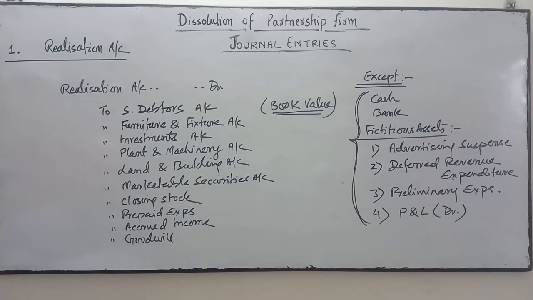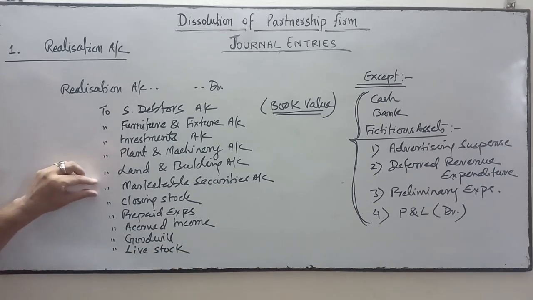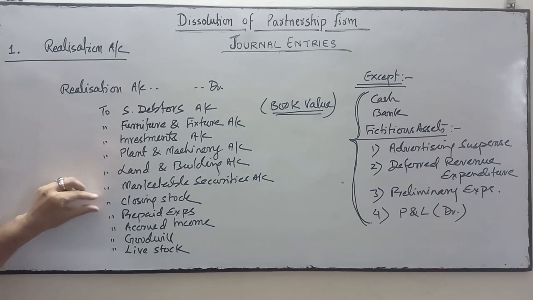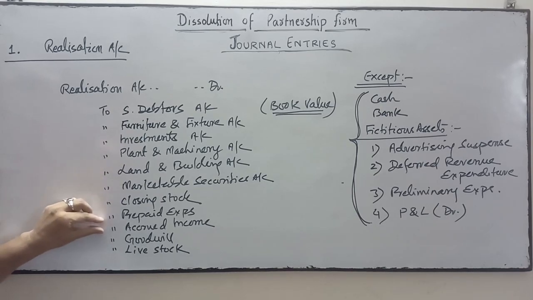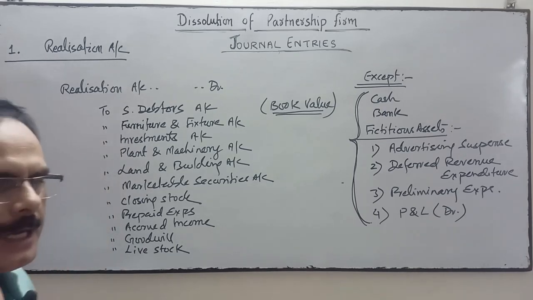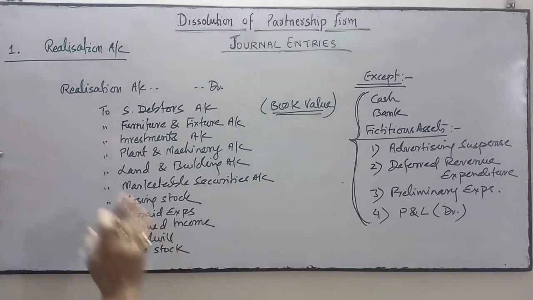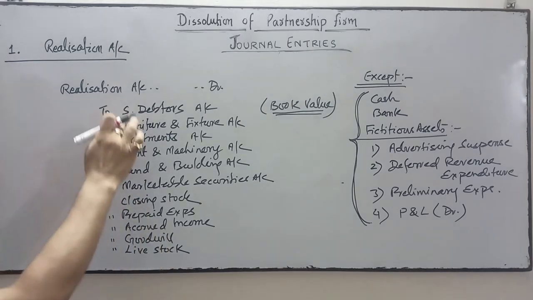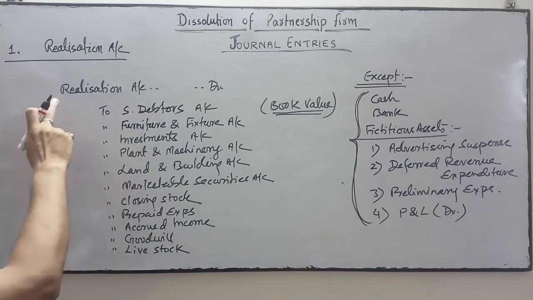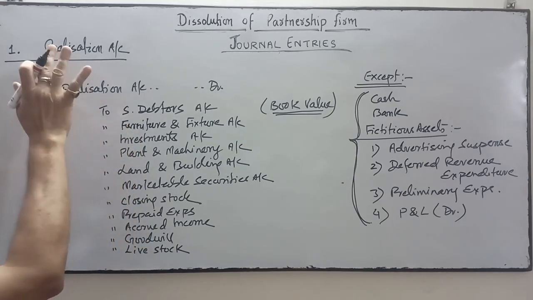So debtors, furniture and fixtures, investment, plant and machinery, land and building, livestock if there is any, animals, livestock. Marketable security, closing stock, prepaid expenses, accrued income, goodwill, livestock. Any assets which can be converted into cash will be transferred to realization account. These assets' ledgers will be transferred to realization account and the assets will be closed.